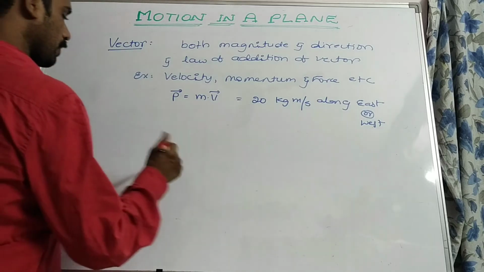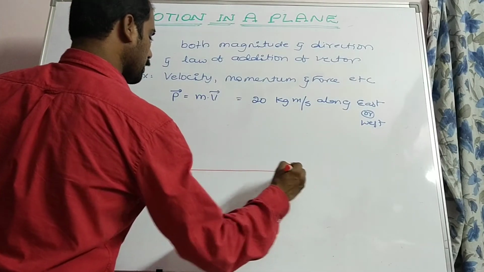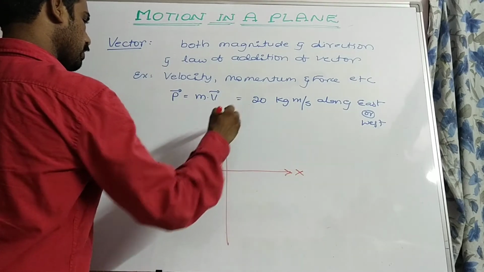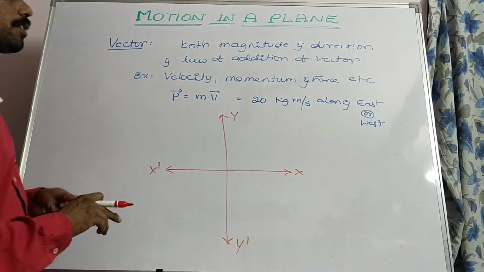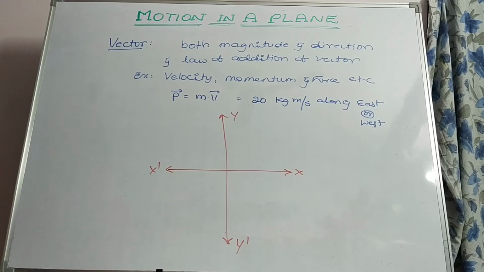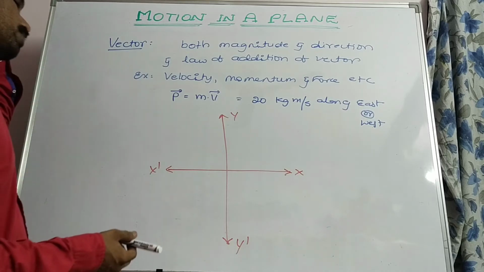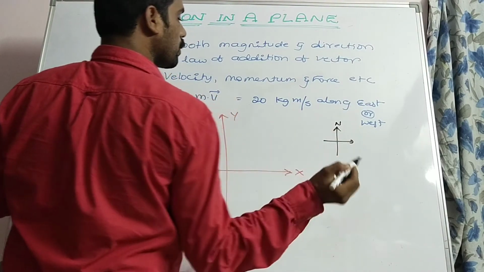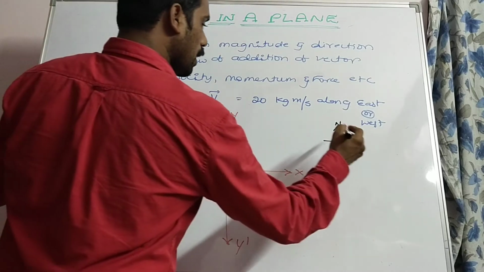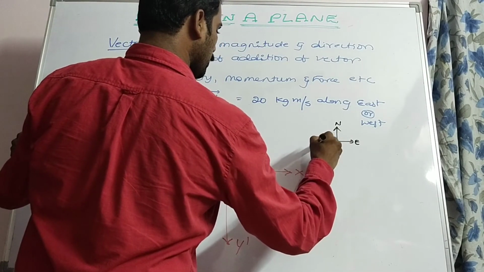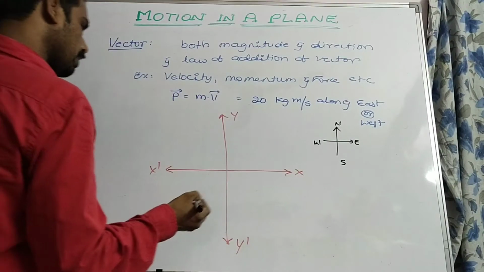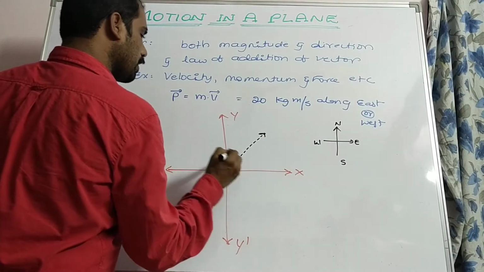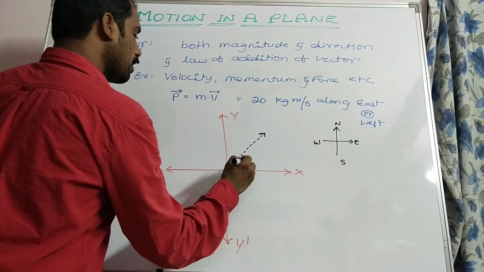See here, this is x axis, this is x dash, this is y axis, this is y dash. We have Cartesian coordinates, i cap, j cap, k cap are the vectors. We will discuss later about Cartesian coordinates: north, east, west, south. Let us consider here is a vector making an angle, say 45 degree.